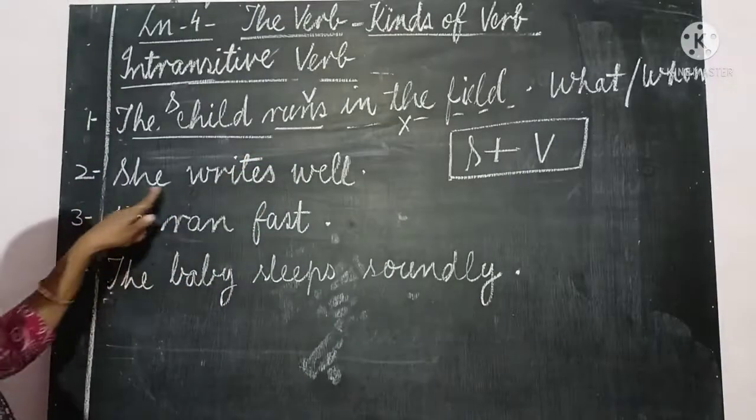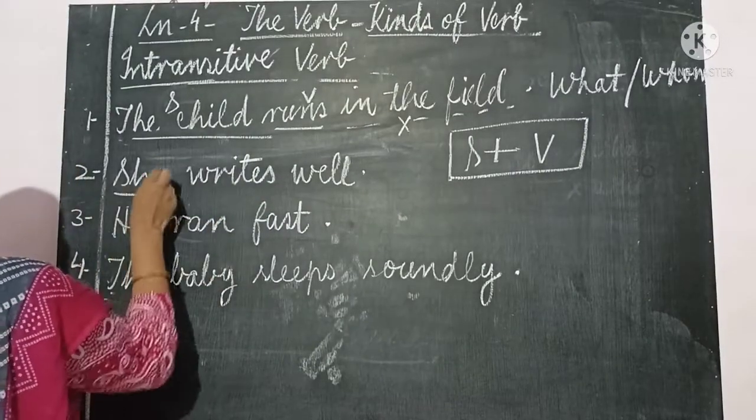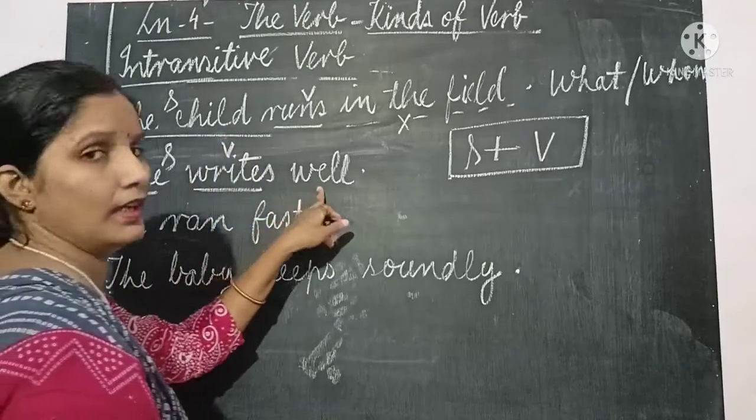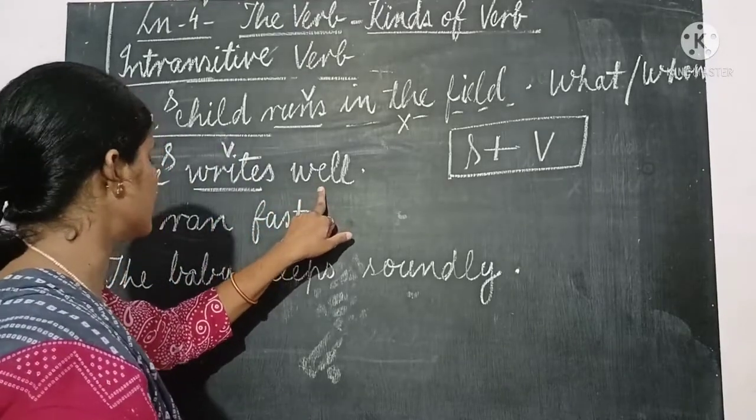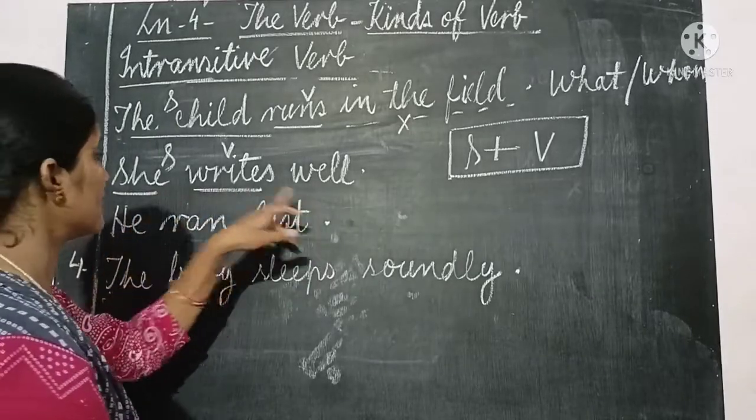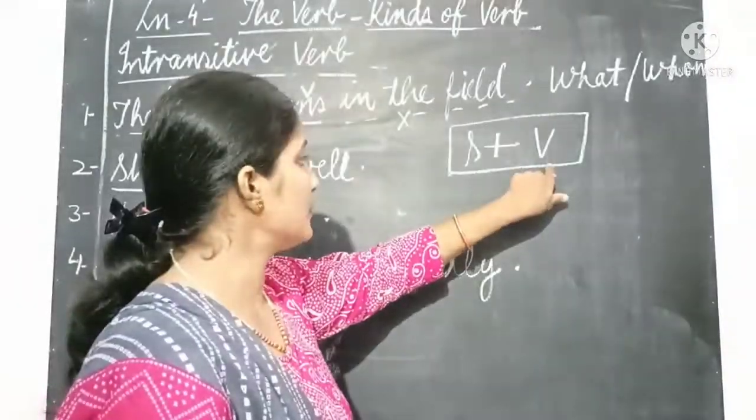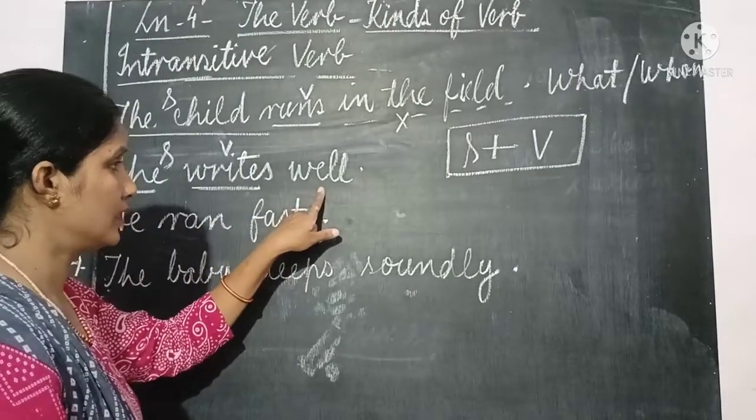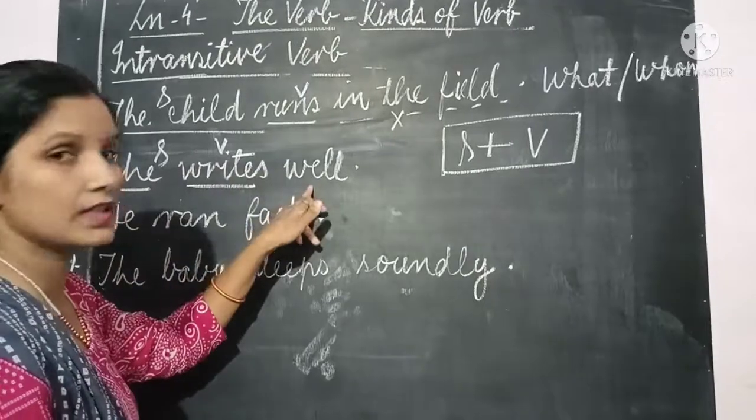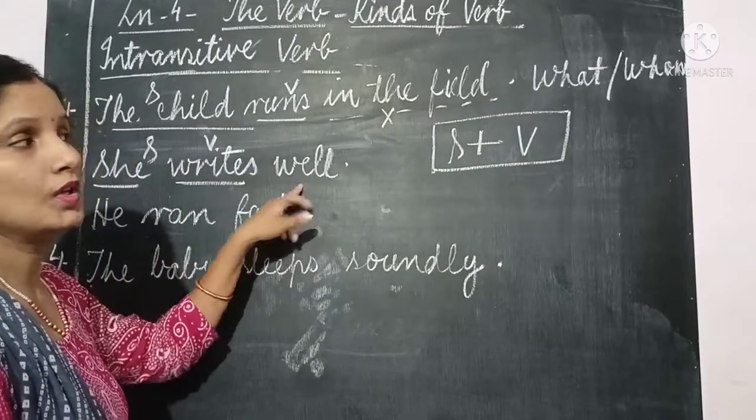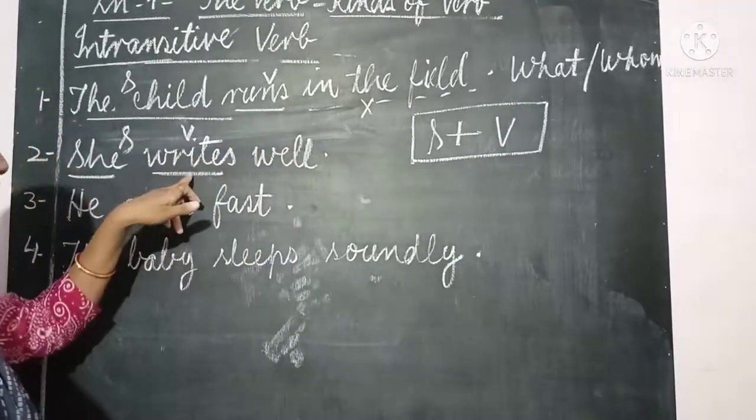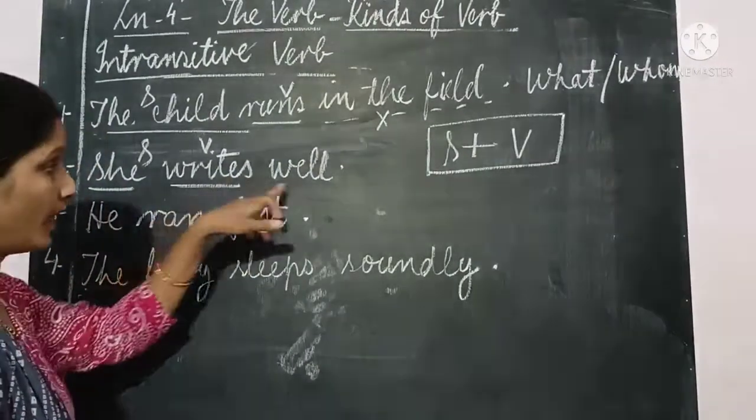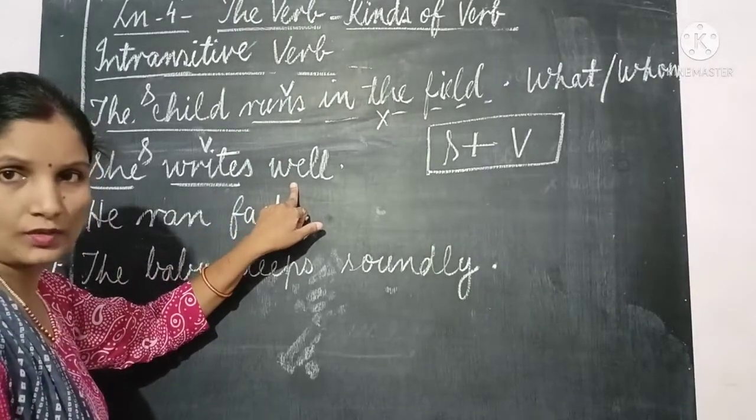So this is an intransitive verb. Okay, next: she writes well. The subject is she, writes is the verb. I have added a word here, well, to explain better. She writes well. Subject and verb, but with the verb the sentence does not end. Here the word well is also added. To know whether the next word is an object or not, what do we have to do? We have to ask the question what or whom. Writes what? Well, no answer. Writes whom? Well, no answer. So this is not an object.